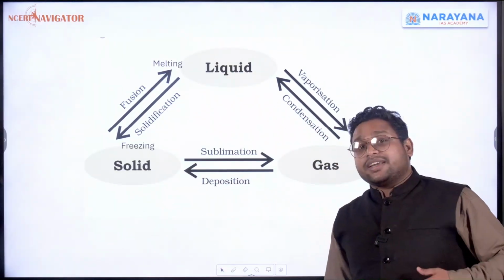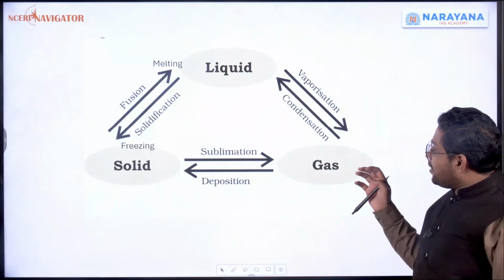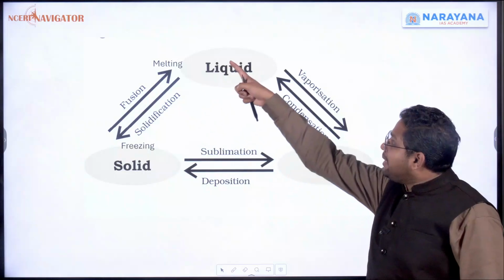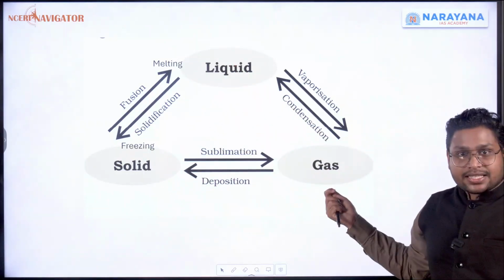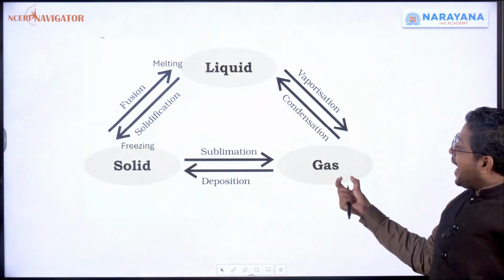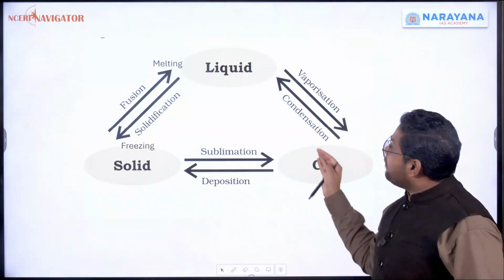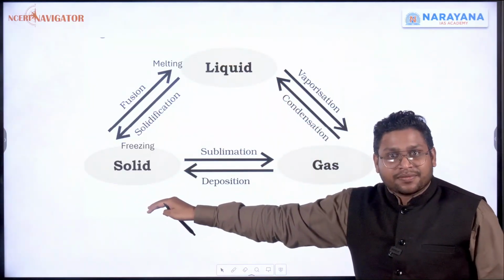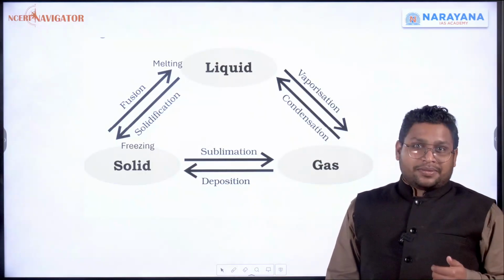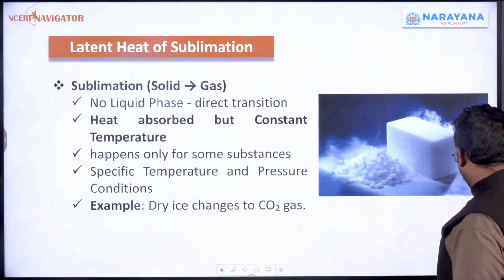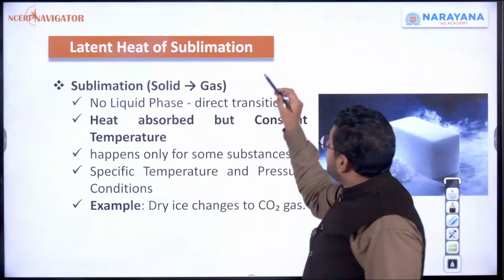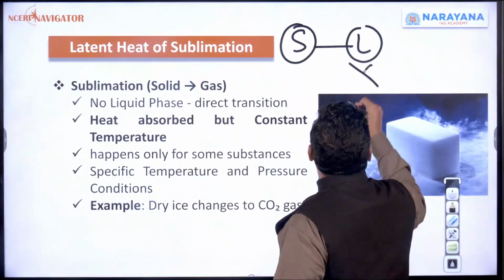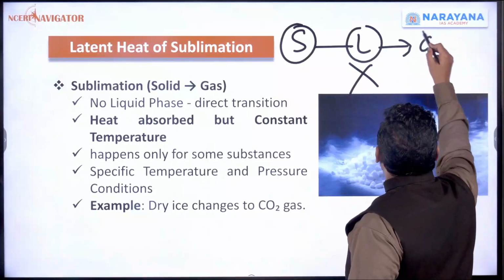Now there is something interesting, that a solid can directly convert into gas. Without becoming liquid, it can directly become gas. Or a gas can become solid directly without becoming liquid. That means a direct transition. That is also possible. So, if you have taken a solid thing, liquid will not form, directly it will become gas.